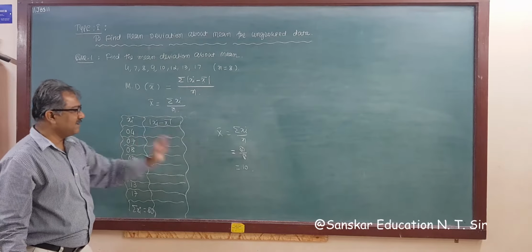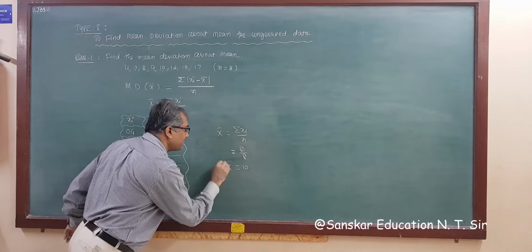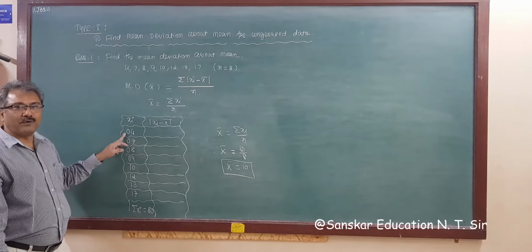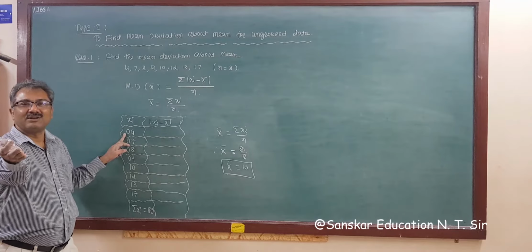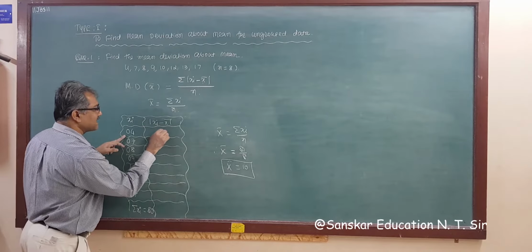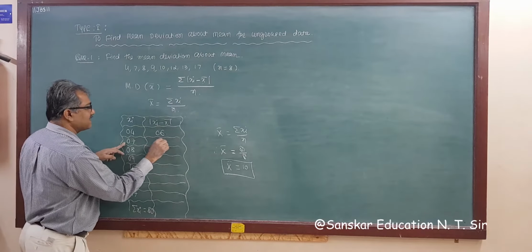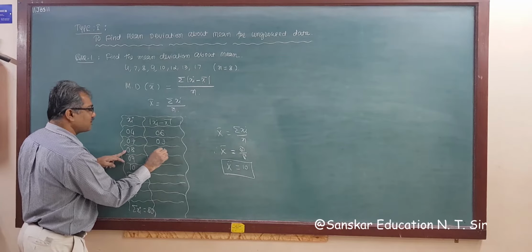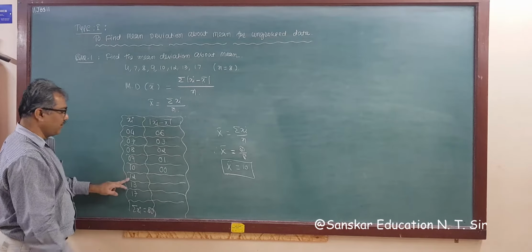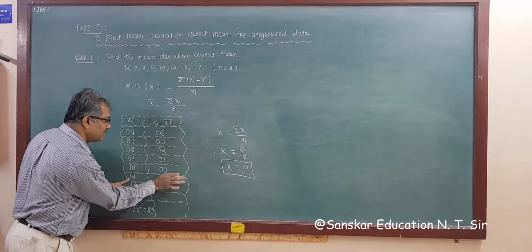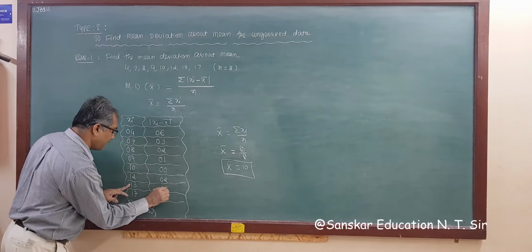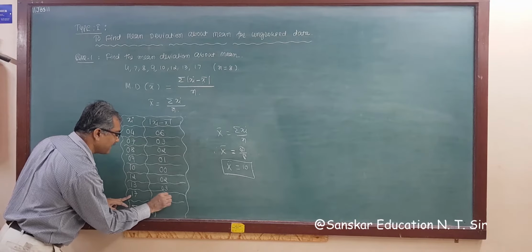Now x bar is 10. So keep in mind your x bar is 10. So 10 minus 4 or 4 minus 10, no need to worry about that, because there is an absolute value. So 10 minus 4 is 6. 10 minus 7 is 3. 10 minus 8 is 2. 10 minus 9 is 1. 10 minus 10 is 0. 10 minus 12 is 2. 13 minus 10 is 3. 17 minus 10 is 7.